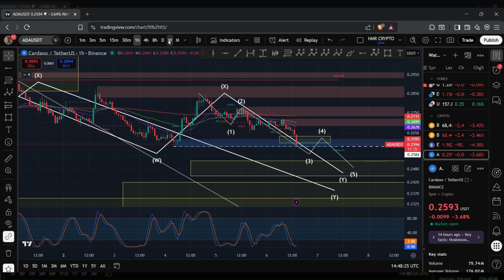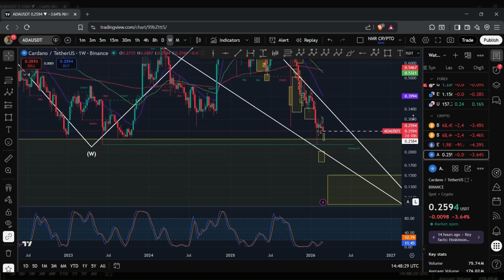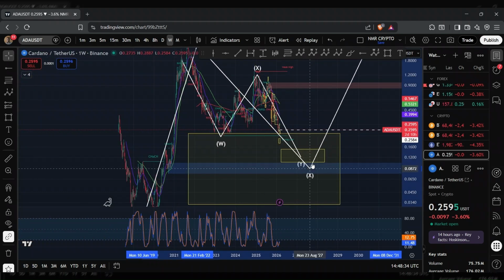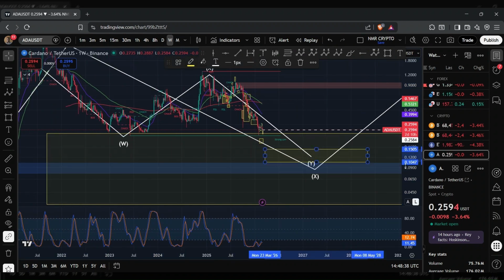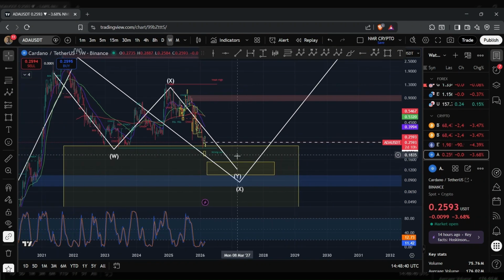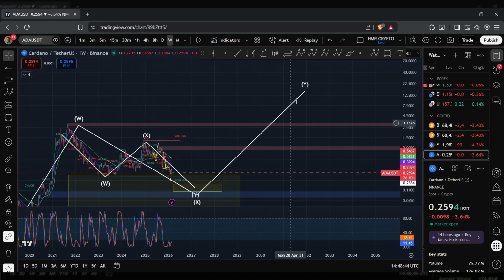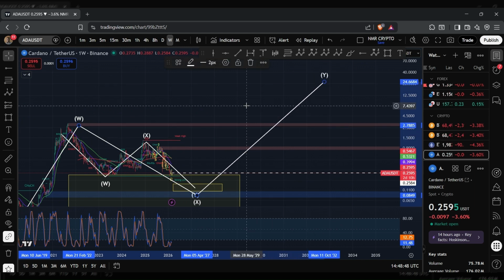And so, yeah, in the short run, as mentioned, I'm bearish. But in the long run, as you guys know, I am bullish, given that I'm currently tracking a correction to form the X wave. And it looks like ADA is now within this Y wave, which has the potential to reach anywhere between around 10 to 15 cents. And following this move, I'm anticipating a reversal to the upside, where we can then begin to track the wave Y, and the wave Y has the potential to reach some high targets.